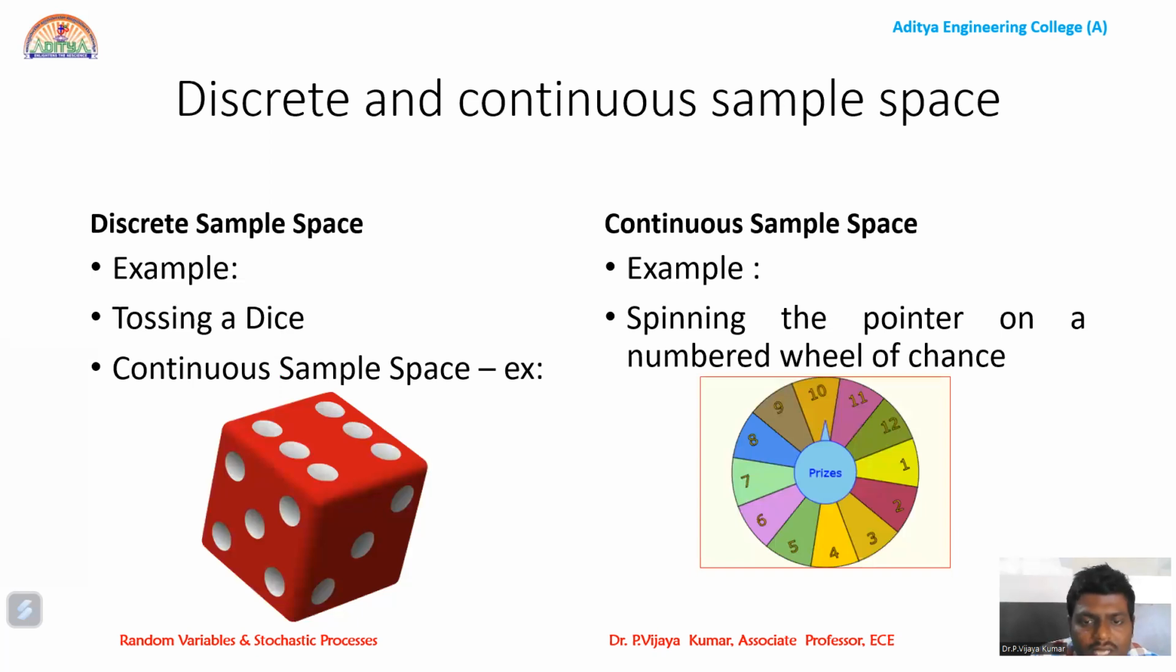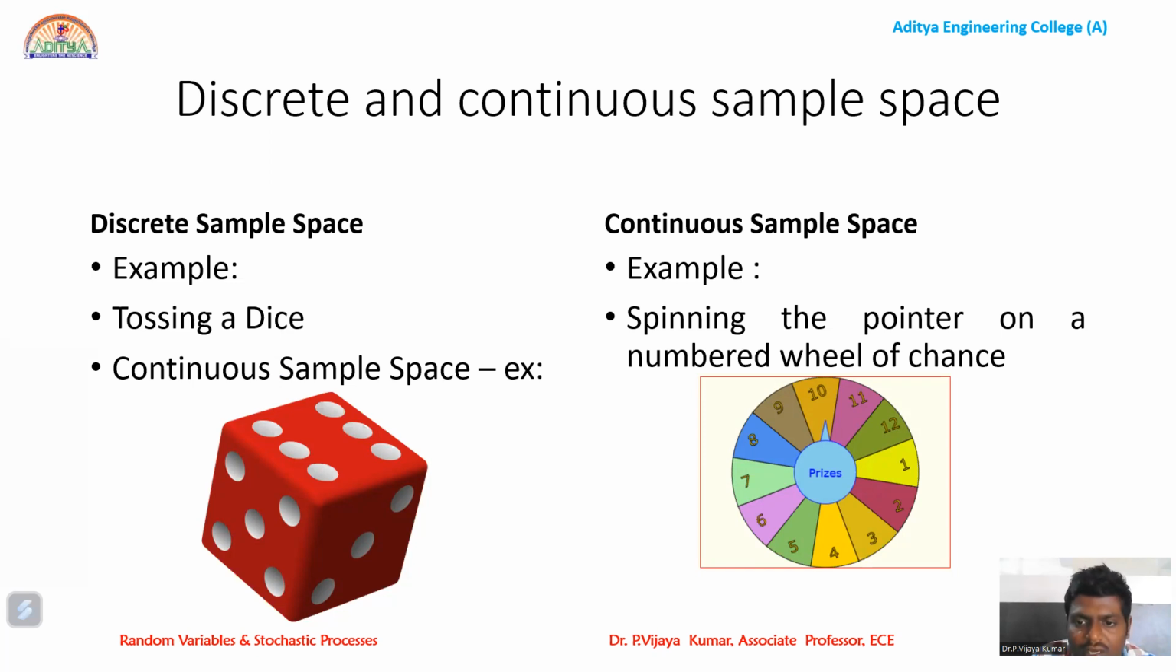Next, the sample space can be classified into two types based on the number of possible outcomes. One is discrete sample space, the other one is continuous sample space. For example, a discrete sample space consists of only a countable number of outcomes. For example, tossing a dice, the possible number of outcomes are six, right?